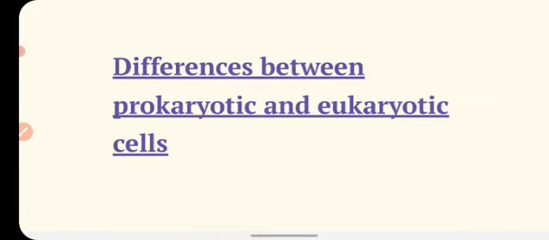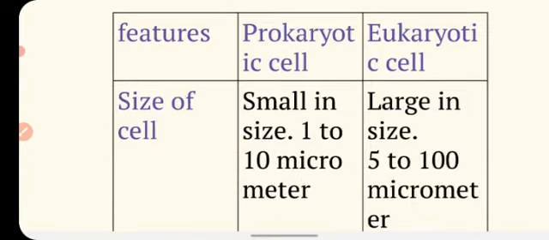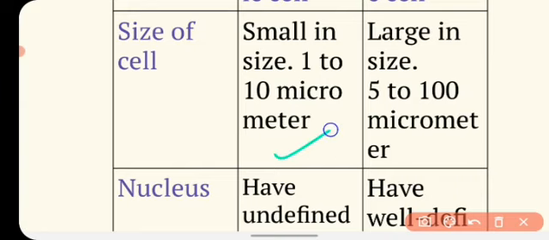Now we will see the differences between prokaryotic and eukaryotic cells, and here is the table. These are the features on which we will differentiate them. On the basis of cell size, prokaryotic cells are smaller and measure from 1 to 10 micrometer, and eukaryotic cells are larger and measure from 5 to 100 micrometer.